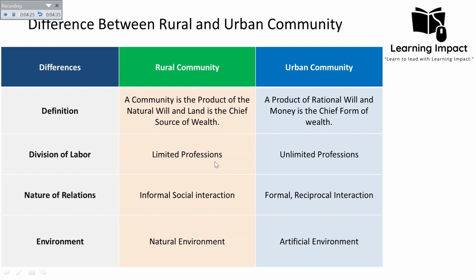In case of the rural community, the population is relatively small and the economy is primarily based on agriculture. So the division of labor is limited and people often take on multiple roles. It means that one person may perform more than one task at a time. But in case of the urban community, as there is more specialization of fields, one person is mostly specialized or more skillful in a particular specific field.